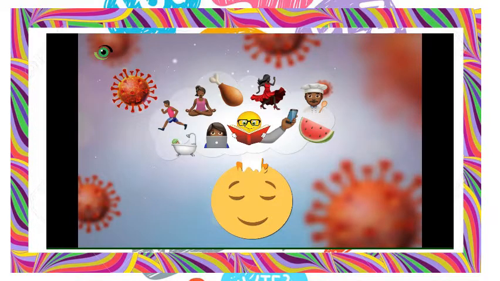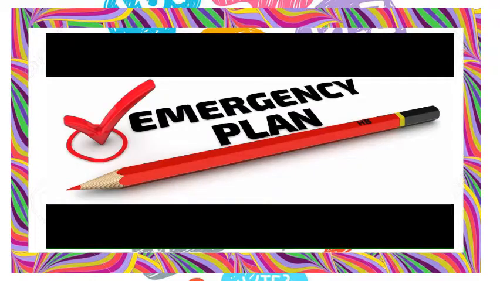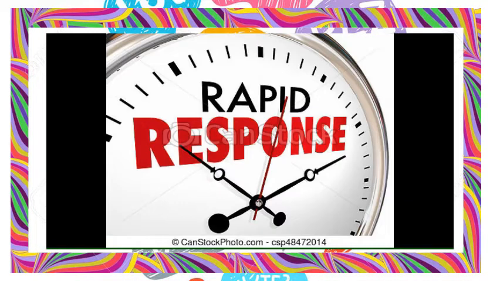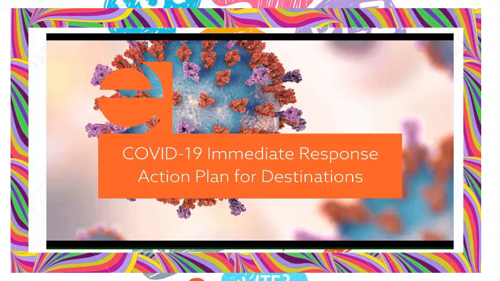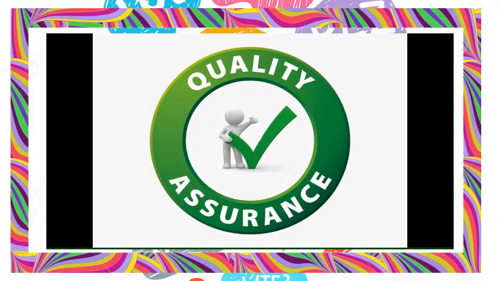The immediate response includes the care, support and communication actions that take place immediately following an accident to limit further patient harm and ensure the safety of patients, families and providers. For example, in case of COVID, an immediate response action plan has been taken by the governments of all the countries. The eighth one is quality assurance, QA.